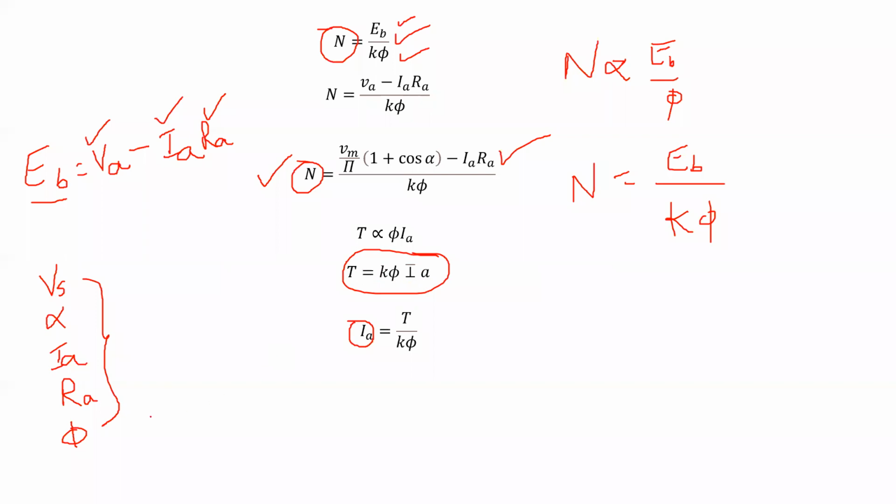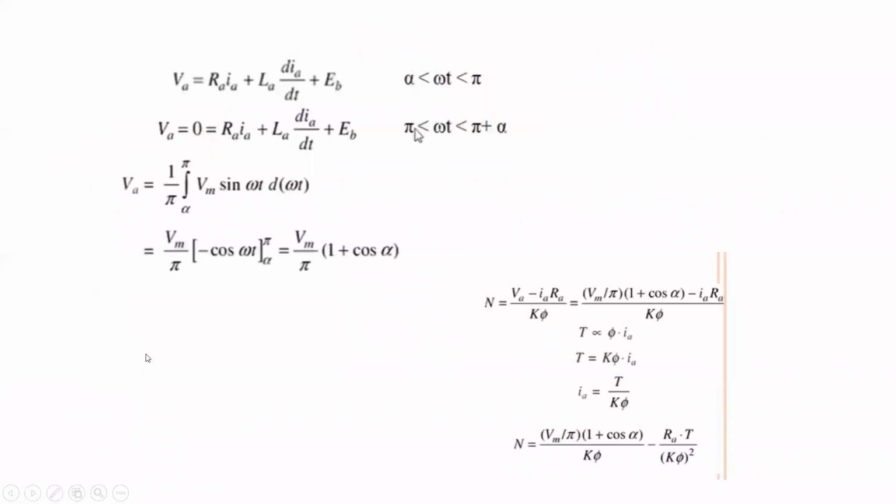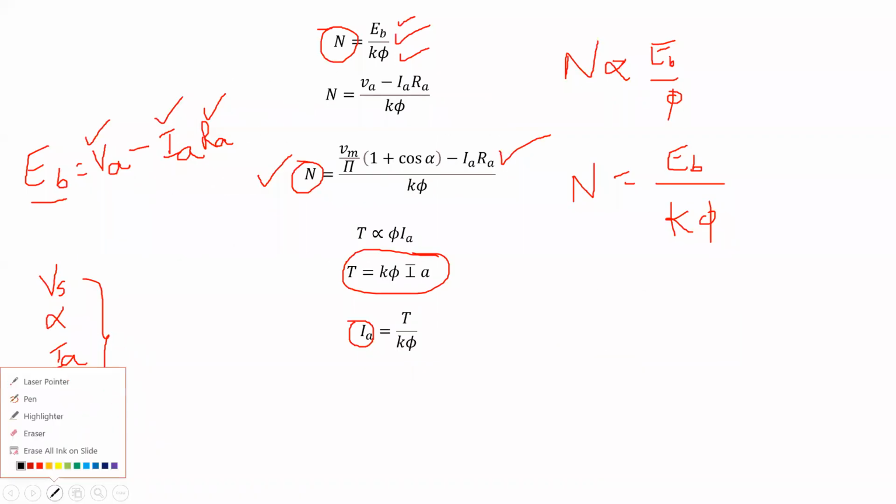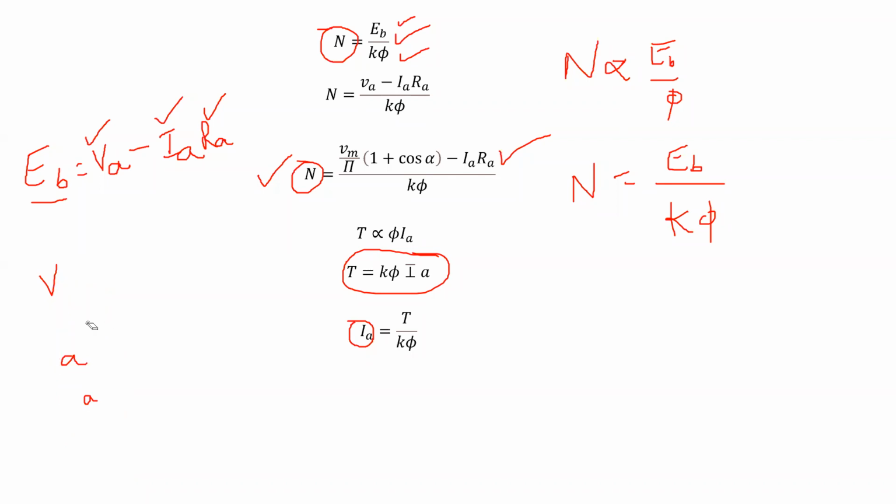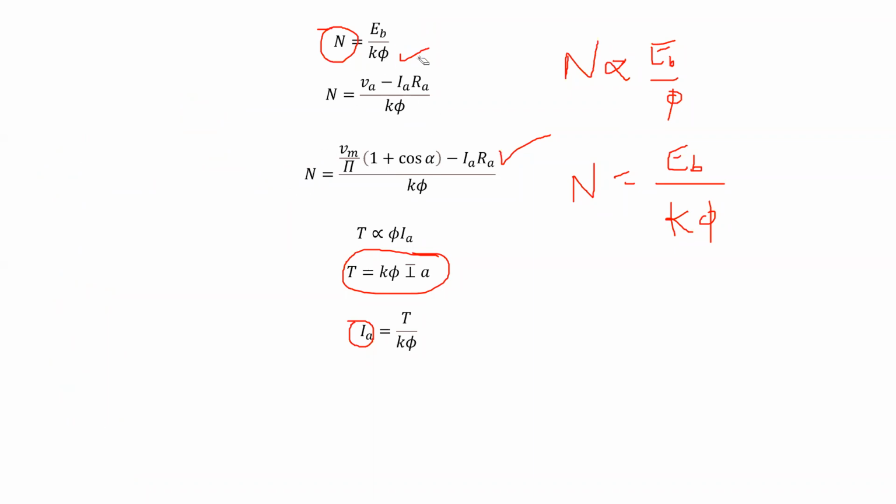Is it clear? So this is the procedure for finding the speed, armature current, back EMF, armature voltage, armature resistance, and so on. Clear? Procedure समझ में है ना?